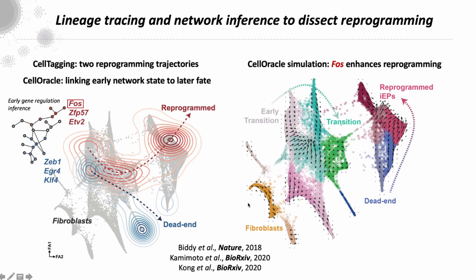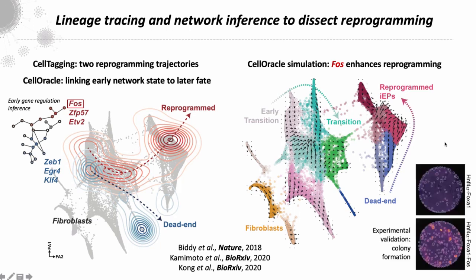CellOracle predicted that cells would move from early transition phases to transition phases, but also move from dead-end states into a reprogrammed state and increase the yield of successfully reprogrammed cells. We've been able to validate this experimentally, looking at colony formation assays, and also digging a little more into the mechanism. Looking at the inferred targets of FOS, we've been able to find a role for YAP and Hippo signaling in this process.